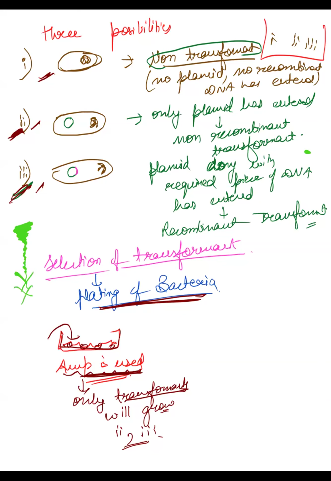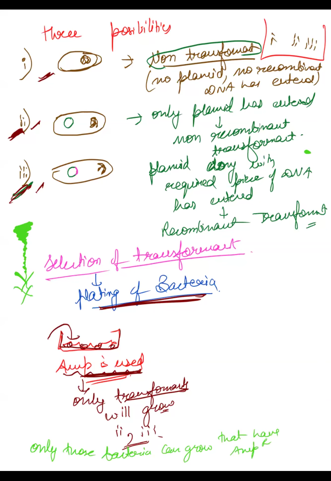See, only those bacteria can grow that have ampicillin resistance.